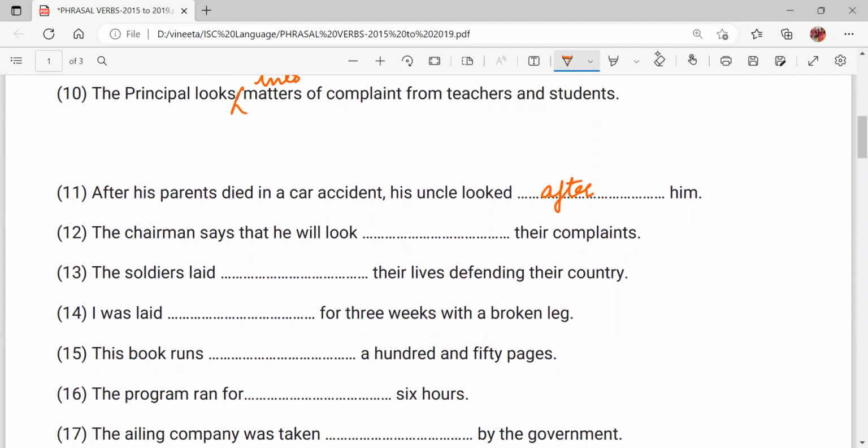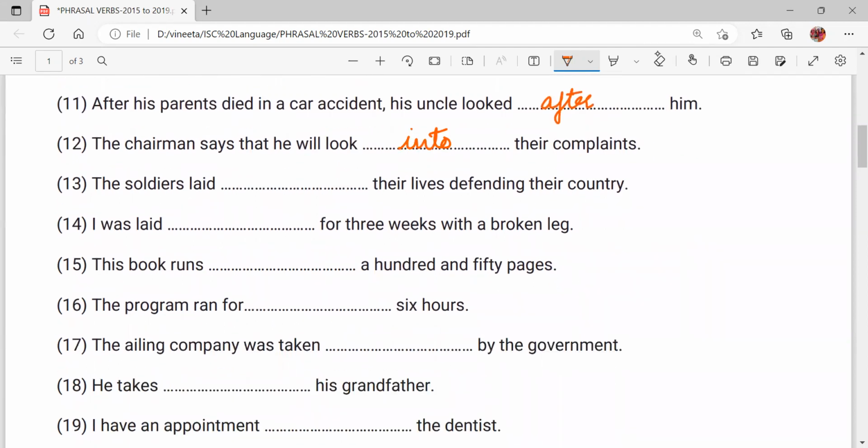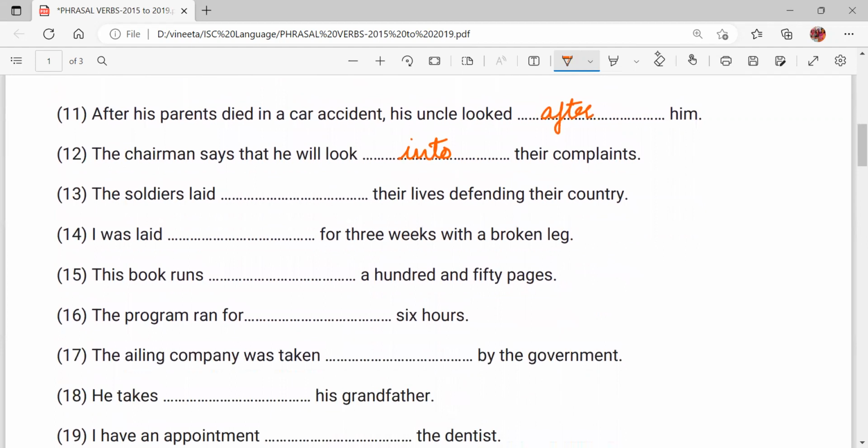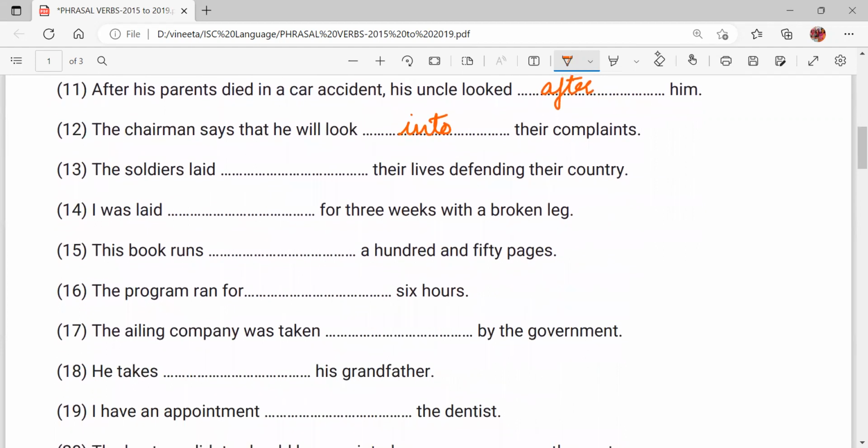The chairman says that he will look dash their complaints. Again, look into their complaints. So look after, look into. This is something important. Looking into the matter, looking into complaints. The soldiers laid dash their lives defending their country. The soldiers laid down their lives, means they sacrificed their lives defending their country. I was laid dash for 3 weeks with a broken leg. I was laid up for 3 weeks with a broken leg, means I was stuck.